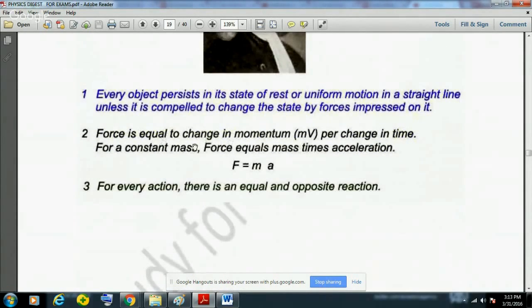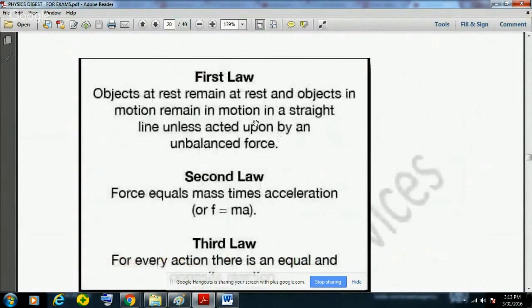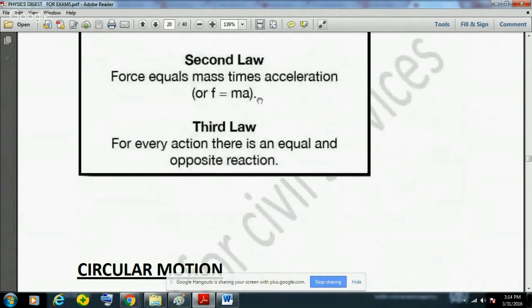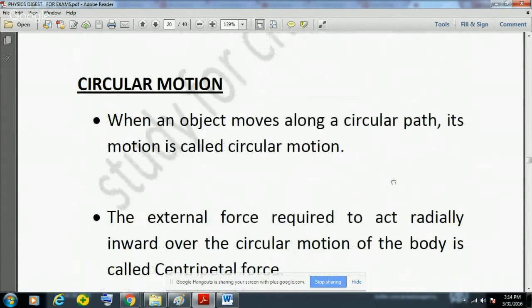Second is force is equal to change in momentum per change in time. And for a constant mass, force equals mass into acceleration, F equal to m into a. Third is very famous, for every action there is an equal and opposite reaction. Then again, these three laws: objects at rest remain at rest, and objects in motion remain in motion in a straight line unless acted upon by an unbalanced force. And the other laws are the same. So these were Newton's laws of motion. These are very important. These could be asked in the exams with a direct statement.